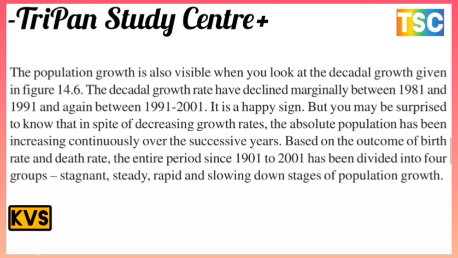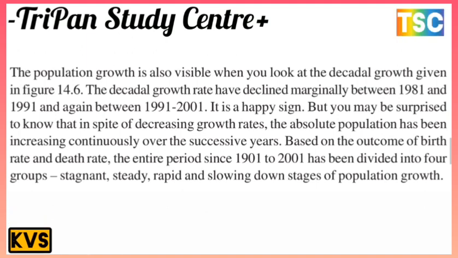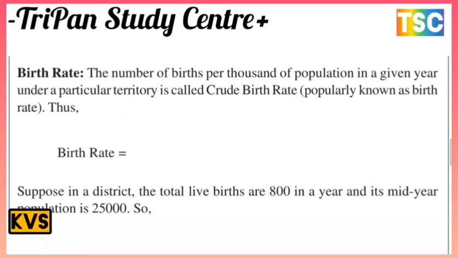The entire period from 1901 to 2001 has been divided into four stages of population growth: stagnant, steady, rapid, and slowing down. On your screen, the most important topic is the birth rate.